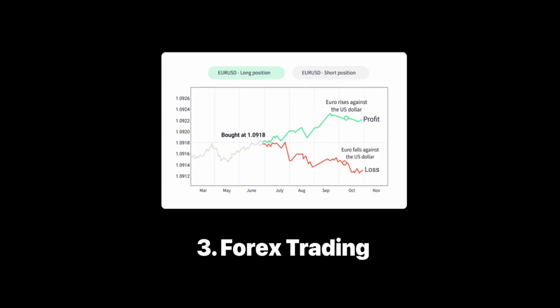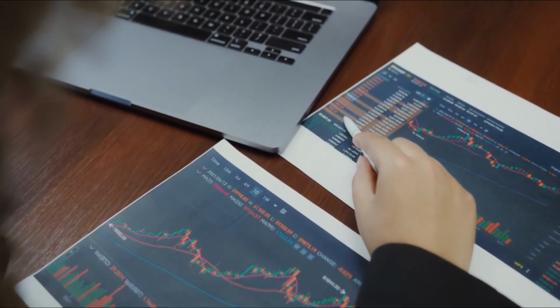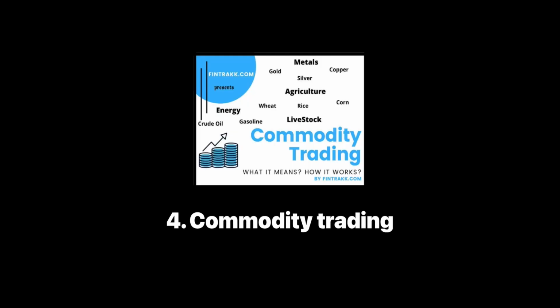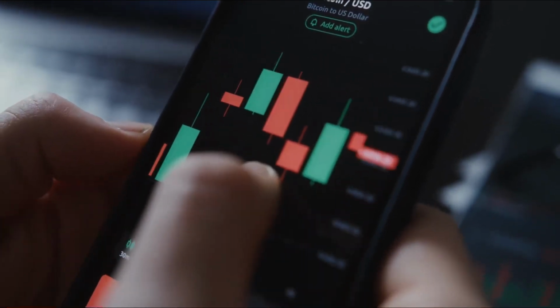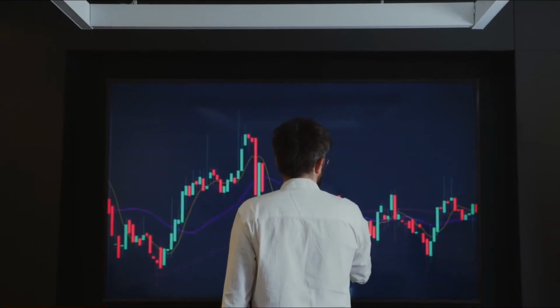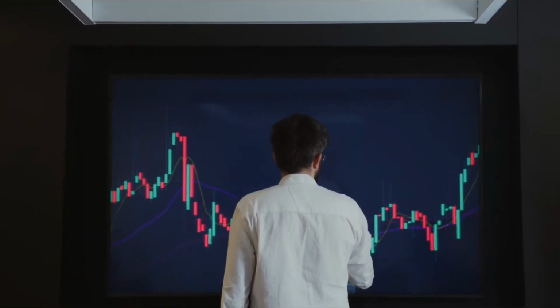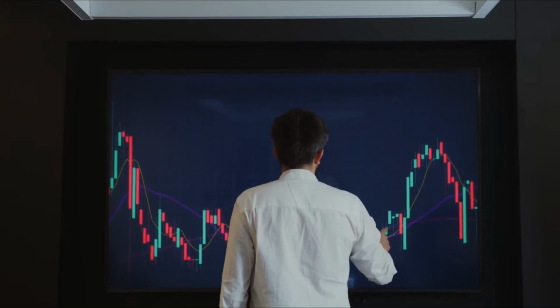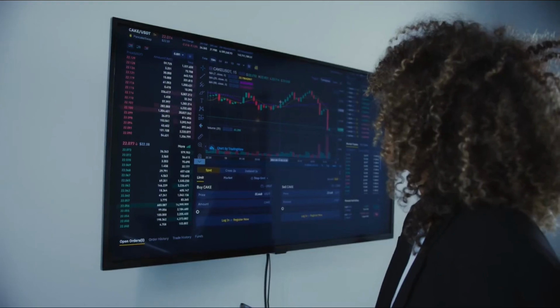Forex trading, buying and selling of different currencies in the foreign exchange market. Commodity trading, buying and selling of raw materials and primary products such as gold, oil, and agricultural products. Cryptocurrency trading, buying and selling of digital or virtual currencies such as Bitcoin and Ethereum on cryptocurrency exchanges.